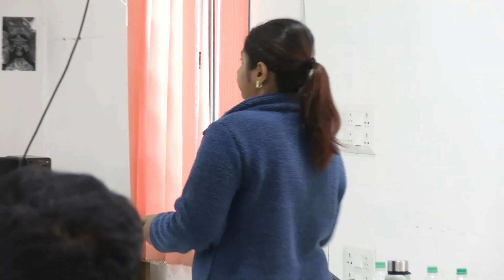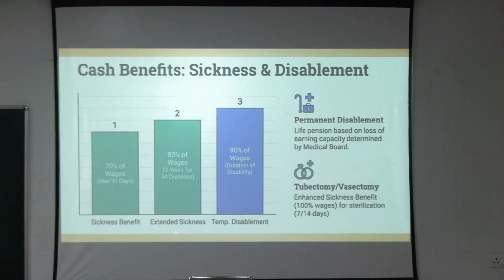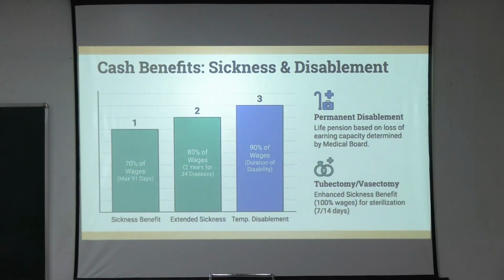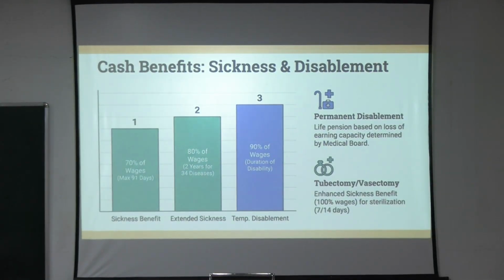And extended sickness is for specialized cases, for long-term chronic diseases like TB, cancer, leprosy, etc. Duration is up to 2 years and the list covers 34 specific diseases. So for sickness benefit, you get 70% of the wages for a maximum of 91 days. For extended sickness benefit, you get 80% of the wages, for 2 years, for 34 diseases.